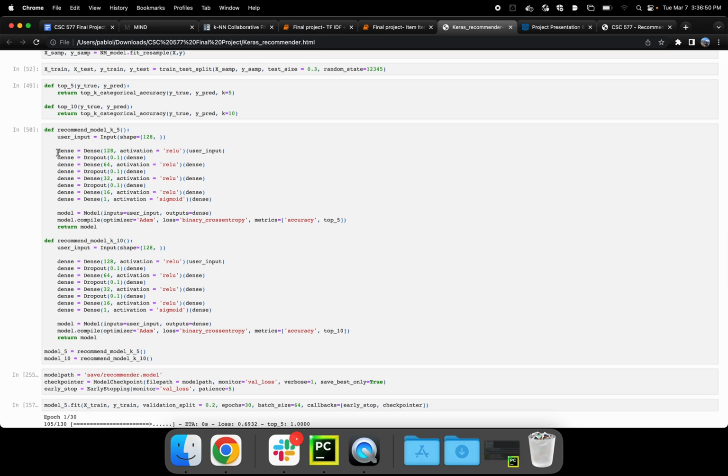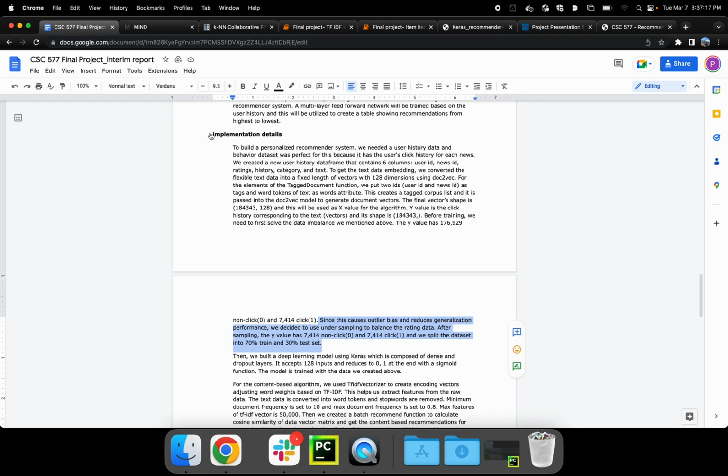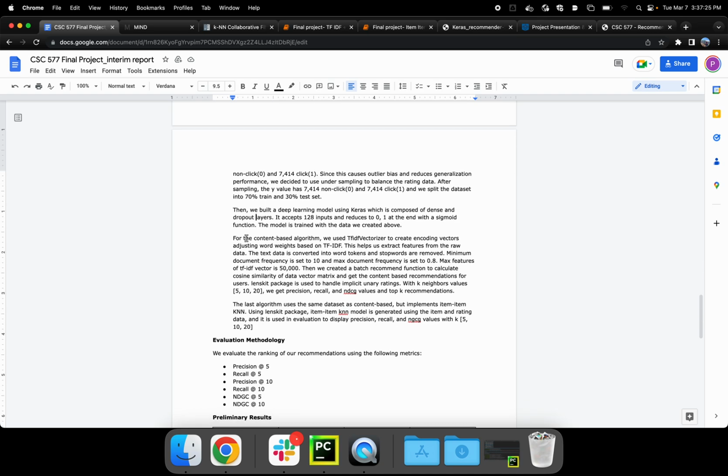Here's our feed-forward network. It's very, very simple. We have about 3 dense layers. It starts out wide and gets smaller and smaller. Actually 4 dense layers, sorry. And then we have an activation layer at the end, which is sigmoid, because this is click, no click, essentially similar to classification. We have some dropout layers in between. Then we use an Adam optimizer and binary cross-entropy loss. I won't go into the baseline models because we've essentially covered those in class very closely.